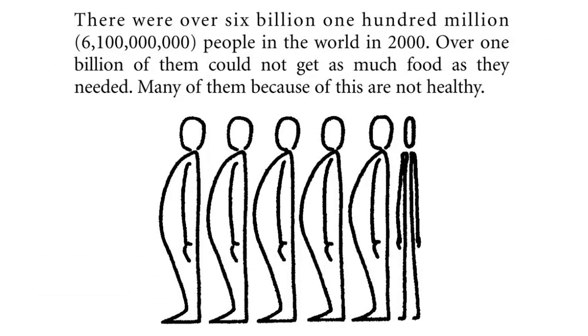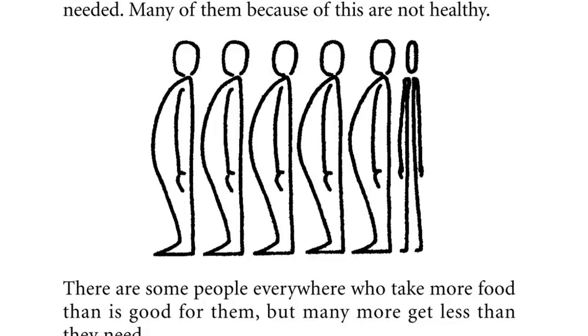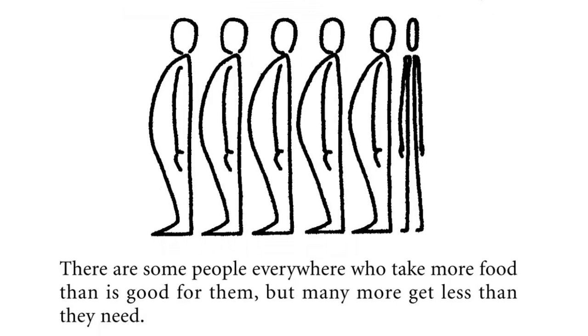There were over 6,100,000,000 people in the world in 2000. Over 1 billion of them could not get as much food as they needed. Many of them, because of this, are not healthy. There are some people everywhere who take more food than is good for them, but many more get less than they need.